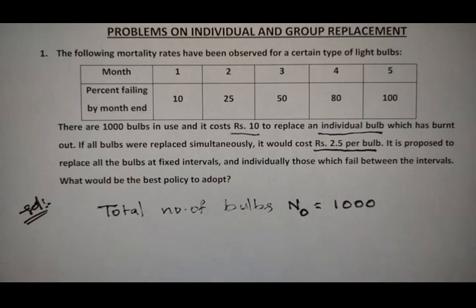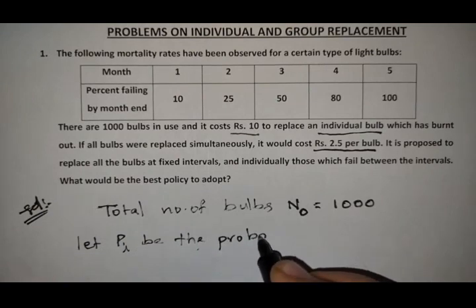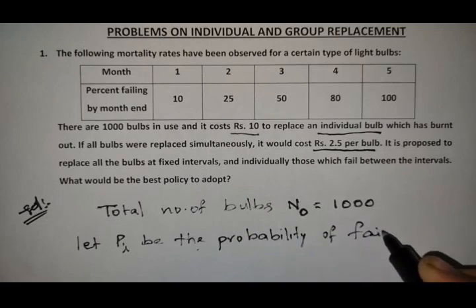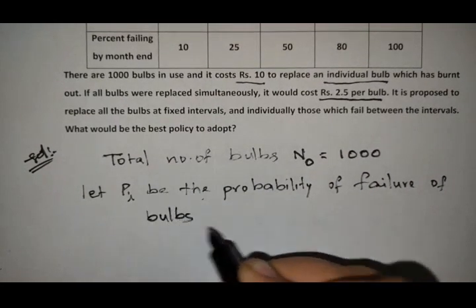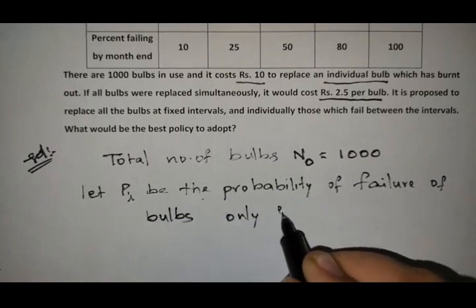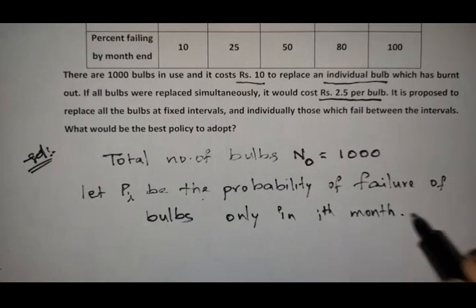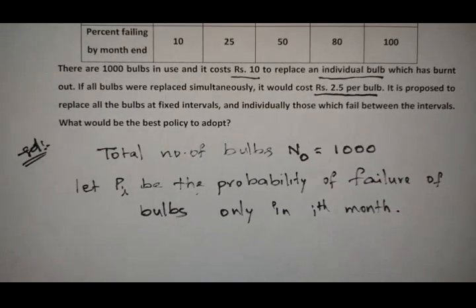Let Pi be the probability of failure of bulbs only in the ith month. That means only in the first month, only in the second month, third month, fourth and fifth month, like that we are going to calculate.